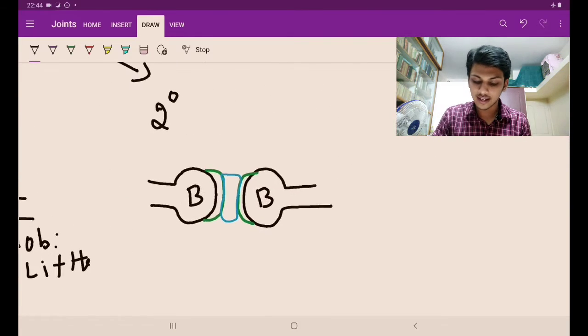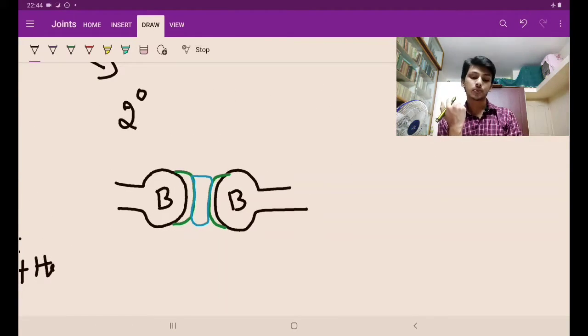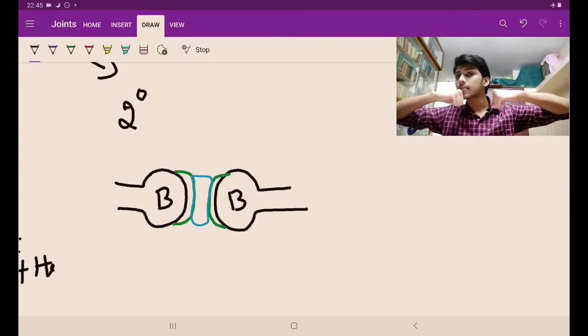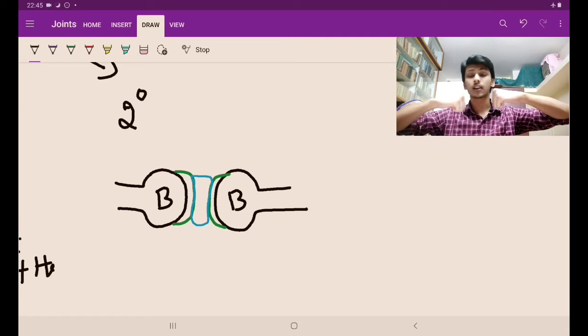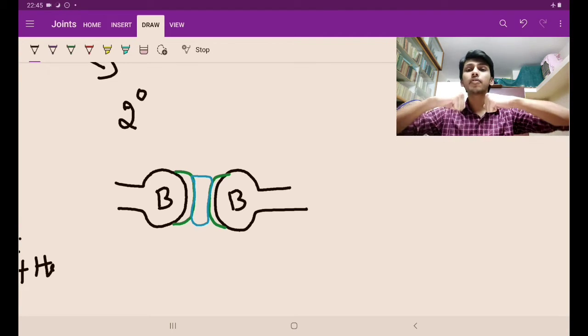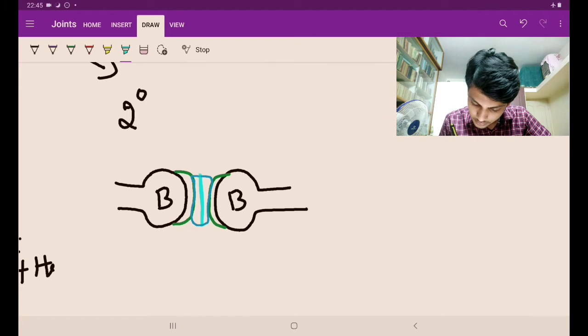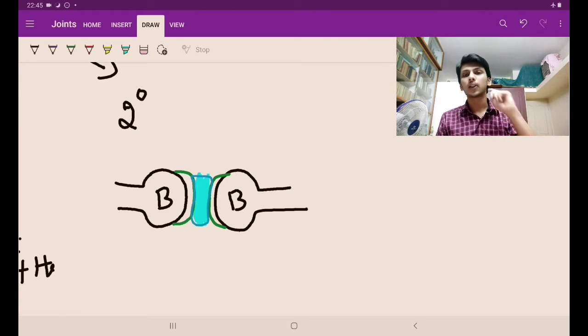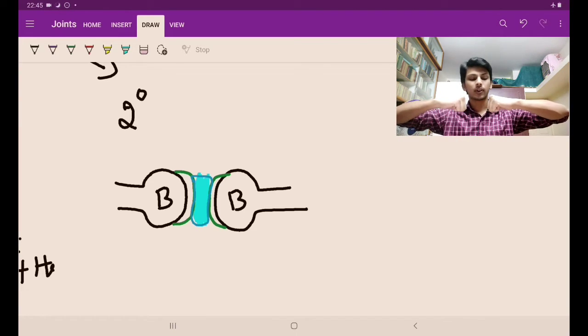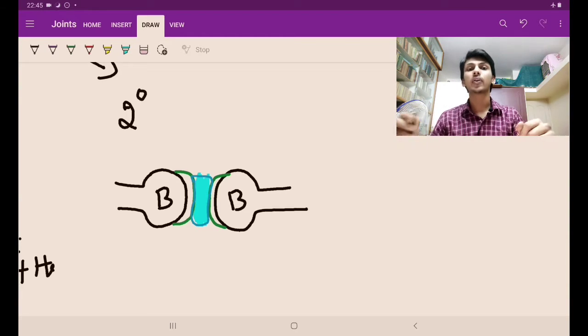Then there is the secondary cartilaginous joint. Secondary cartilaginous joint is what? There is a bone, there are articular cartilages which are covering them, and there is a white fibrocartilage in between. So this thing is the white fibrocartilage, which is in blue. See here, this is the white fibrocartilage. So if this is the case, what happens? See, there is a gap. It is filled by cartilages, and there is white fibrocartilage. So there can be mobility. Yes, there can be. We'll be seeing those importance when we go to the examples.